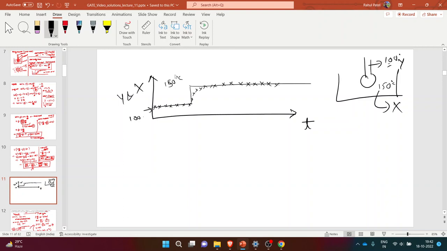So these crosses are the measurements. Here you can see that we are changing the temperature by 50 degrees Celsius. So the gain that I am giving to the system is 50 degrees Celsius, and in this case we are considering this 50 as Kp. This Kp, whatever the change we are providing to the system, is the process gain, or Kp. So in this case it is 50. I hope that answers your question.